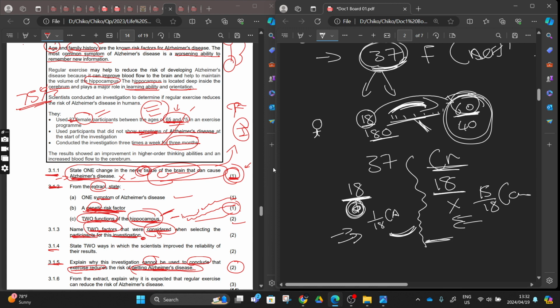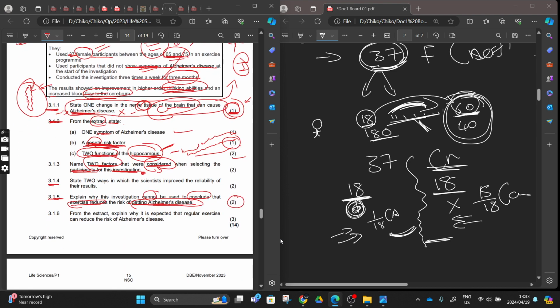Do you understand? Because here the results they obtained are just higher order thinking ability and an increased blood flow. And Alzheimer's is caused by the deteriorating or degenerating of those cells. Increasing your thinking ability and increasing the blood flow doesn't mean that we are preventing Alzheimer's. We are not preventing the degeneration of these cells. They are still dying. It's just that you improved your thinking ability and the flow of blood to the cerebrum, but those cells are still dying. I hope you'll get an understanding of how to answer this question, right?